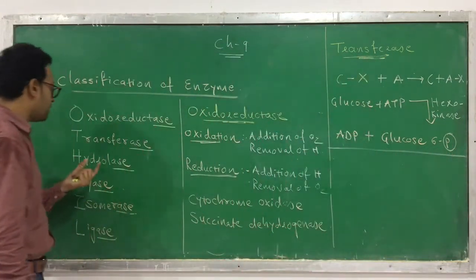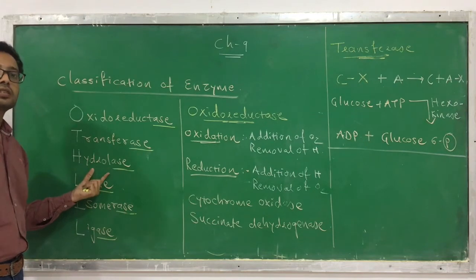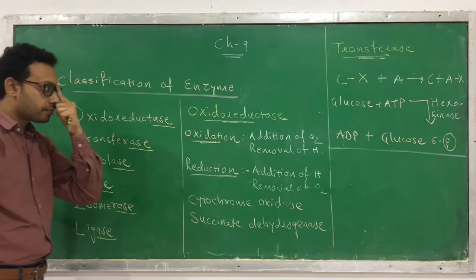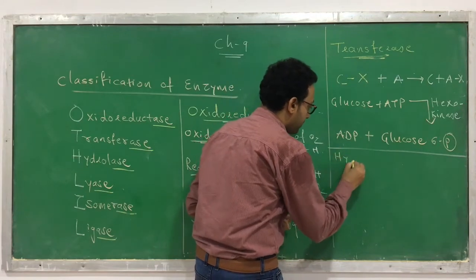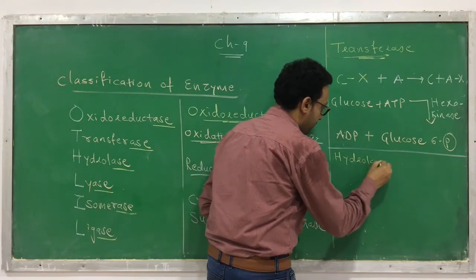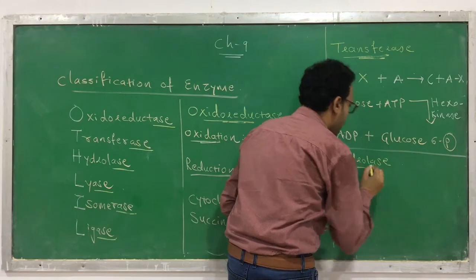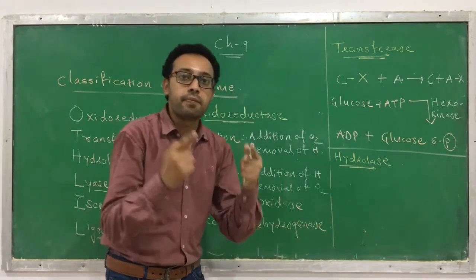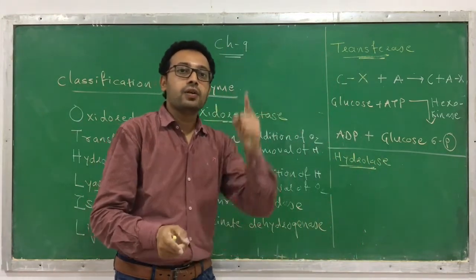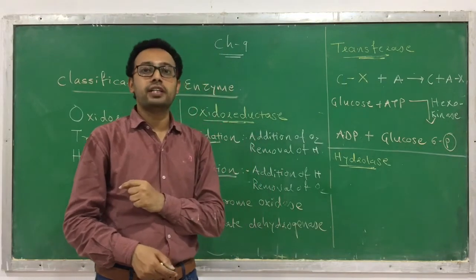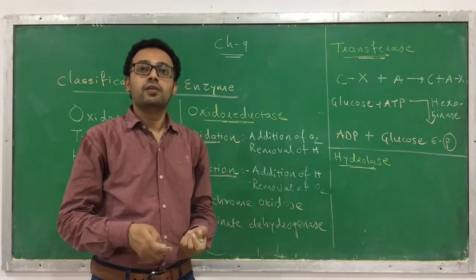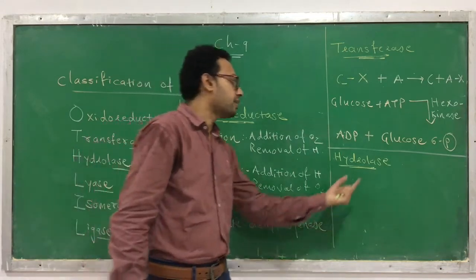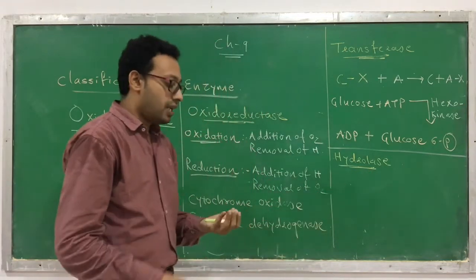Now third, it's called as a hydrolase. Okay, it is an enzyme. So the third category is hydrolase. Okay, hydrolase means what they do? They break down the compound with the presence of water molecule. They break the molecule in the presence of a water. This category of enzymes are called as hydrolase.